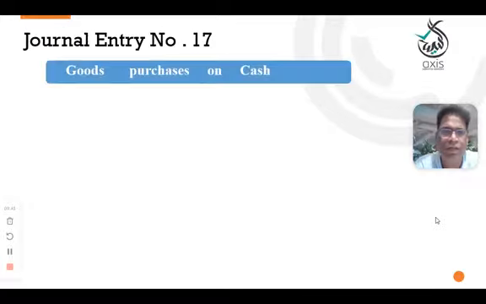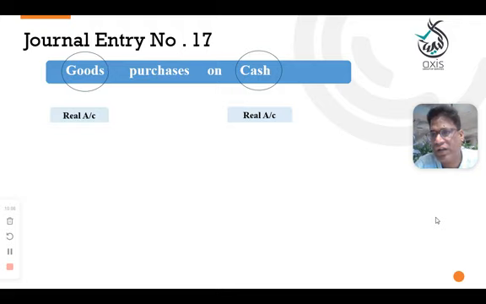Now come to the next slide, entry number 17. Here goods are purchased on cash. No worries. Here just try to understand your transaction in your mother tongue and try to implement the other steps. Okay, step number one, two, three, four. So here goods purchased on cash. Goods is a real account. Here we purchase the goods, and cash is also a real account.